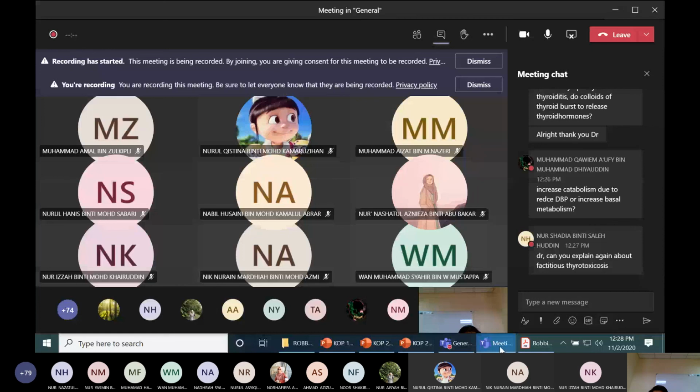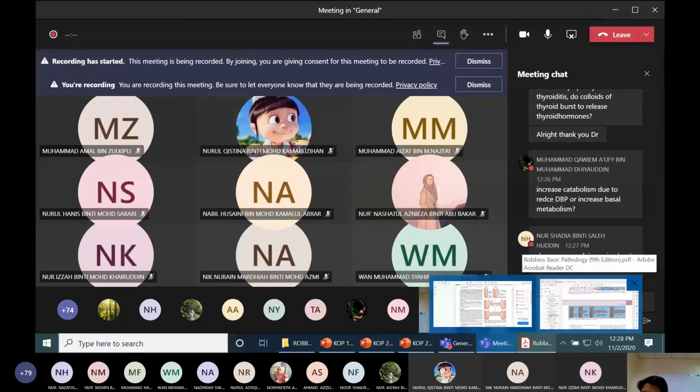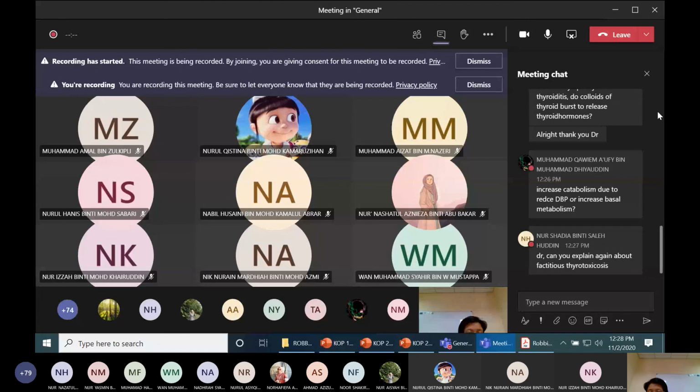About factitious thyrotoxicosis: the patient is one we suspect is hypothyroid, then we give thyroid hormone. So it is called factitious thyrotoxicosis. It is exogenous, like Cushing syndrome. In Cushing syndrome, the patient takes corticosteroid. This exogenous corticosteroid increases corticosteroid level in the blood, and it leads to Cushing syndrome.